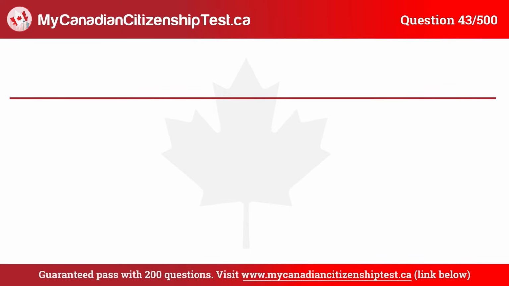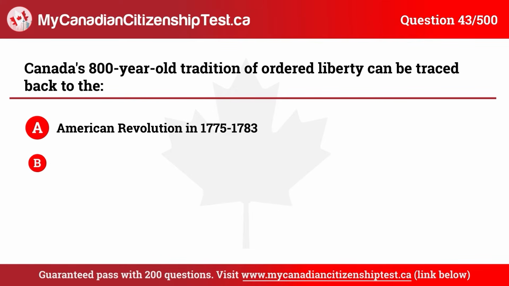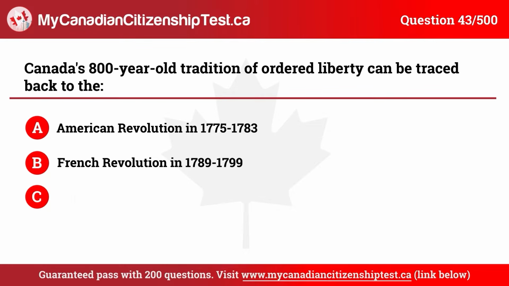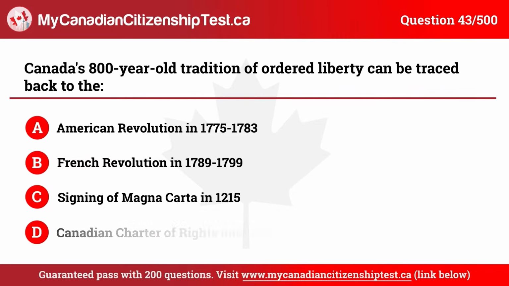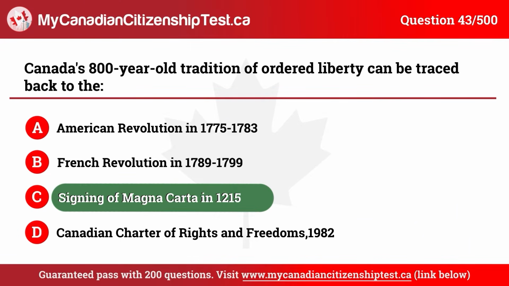Question 43. Canada's 800-year-old tradition of ordered liberty can be traced back to the A. American Revolution in 1775 to 1783. B. French Revolution in 1789 to 1799. C. Signing of Magna Carta in 1215. D. Canadian Charter of Rights and Freedoms, 1982. The correct answer is C. Signing of Magna Carta in 1215.